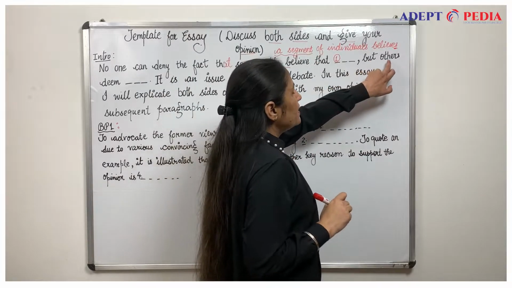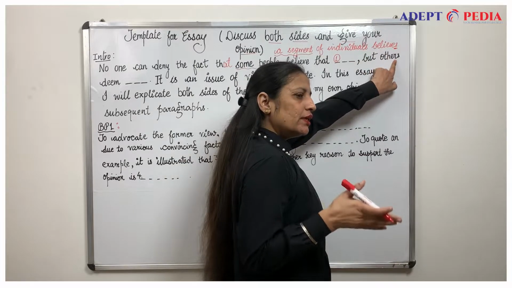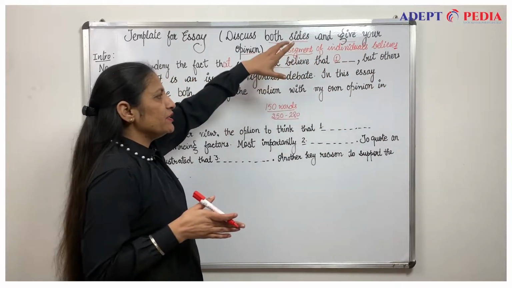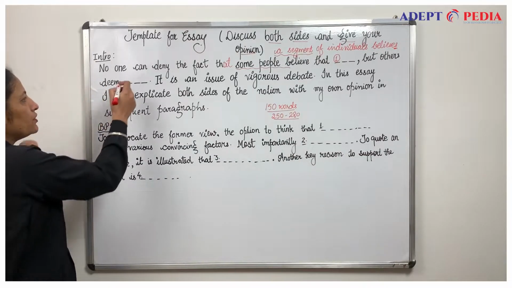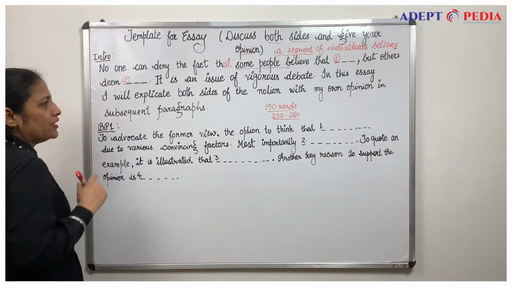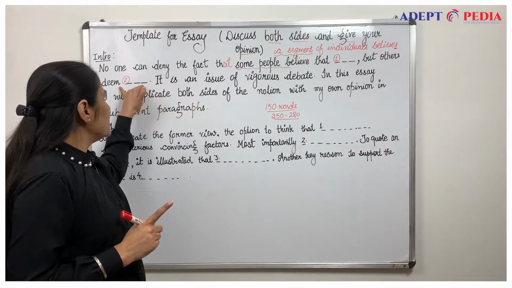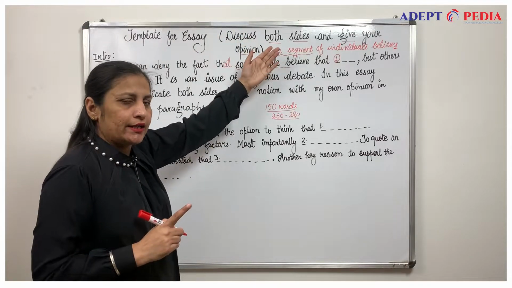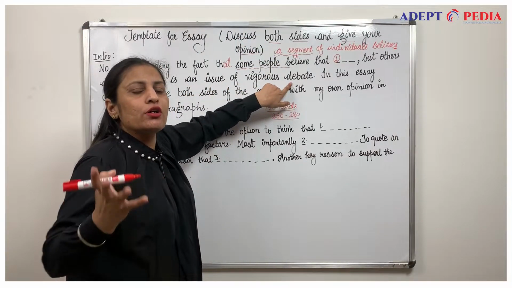After that, but others. If you are using this, it will be only other, because a segment, a group, will be other. Deem or deems, your second situation of the essay. If there is a single situation, we can simply fit deems opposite to it. Then: it is an issue of vigorous debate, strong debate.